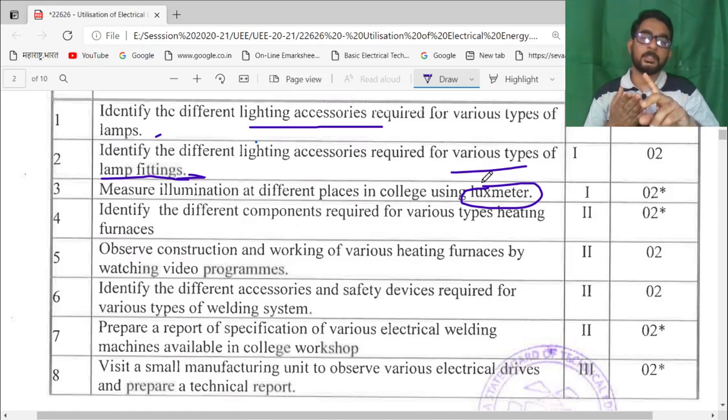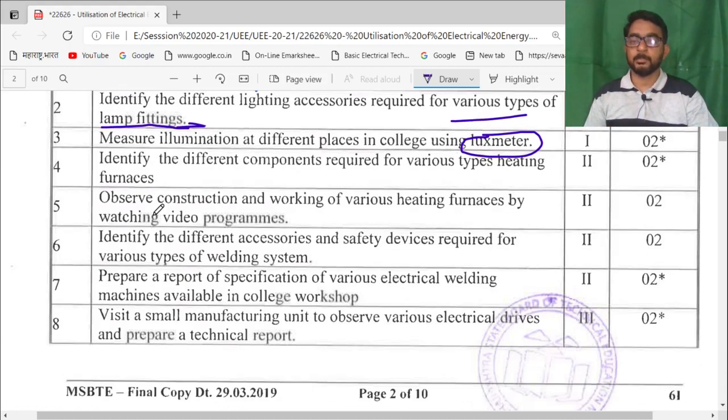If a student has seen carefully, when windows are open, that is known as natural illumination. If windows are closed, or the room is very interior, then no sunlight will fall in that area, so illumination will be done by particular lamps. What type of lamps and what illumination should be required will be studied in practical number 3.